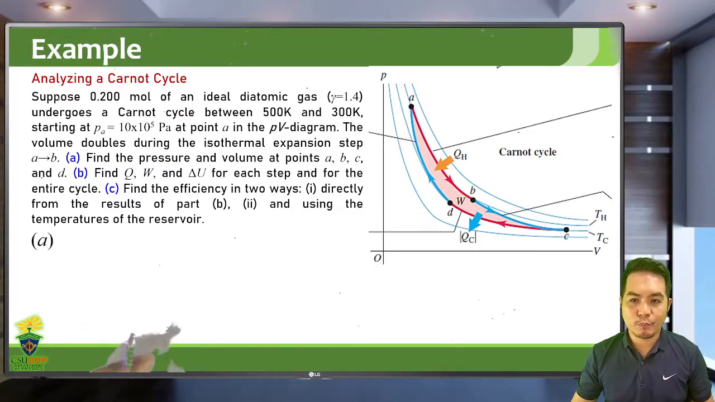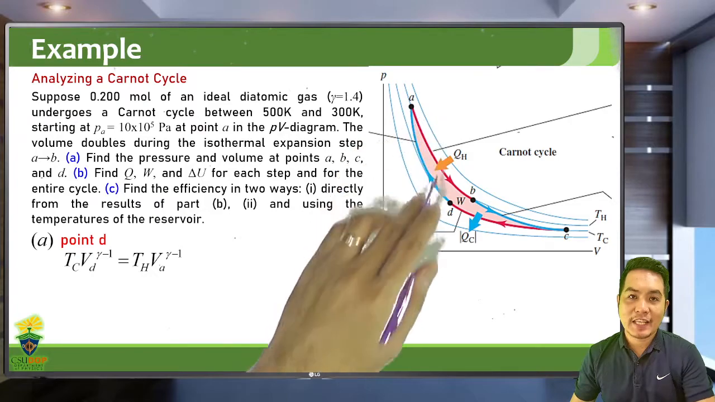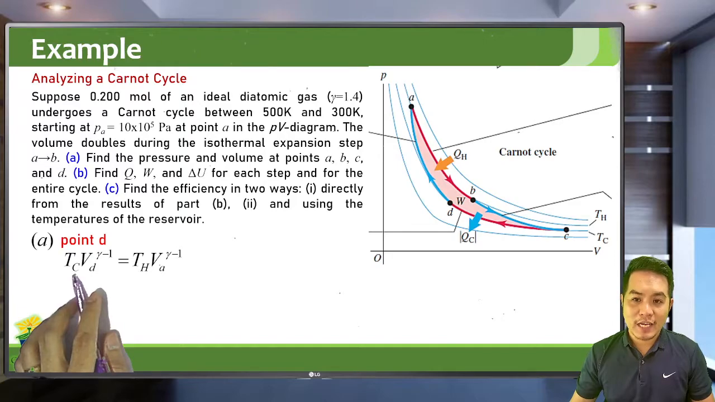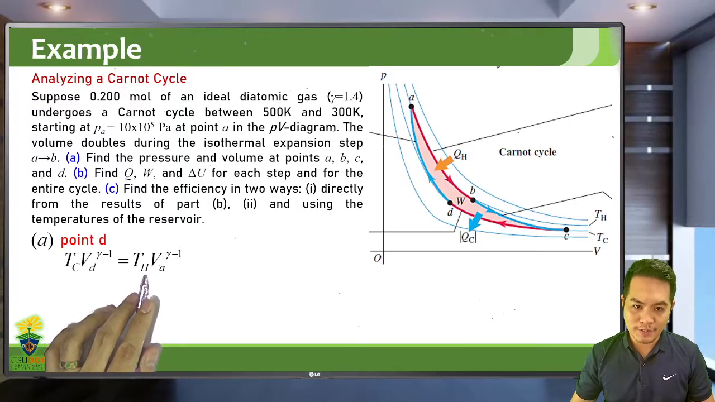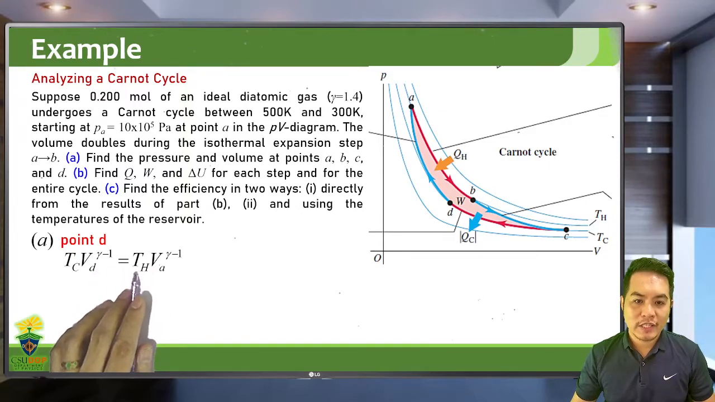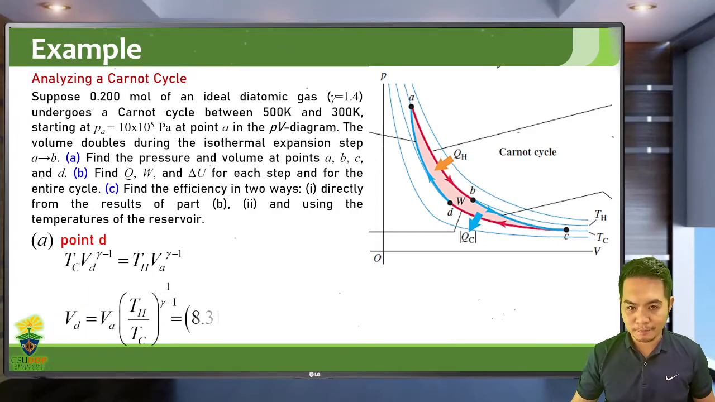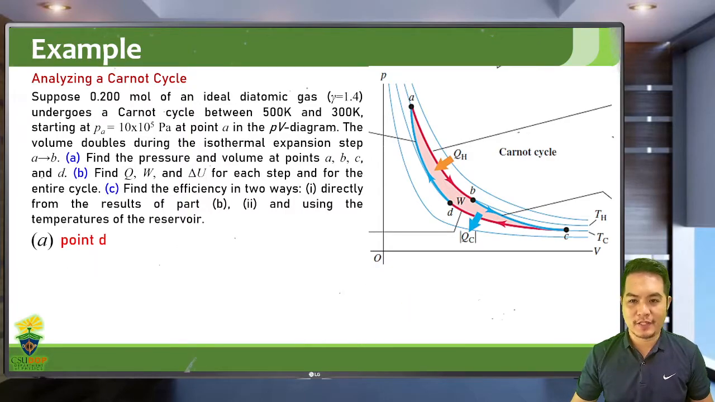Now, the last point, point D. So at point D, again, point D to point A is an adiabatic compression. Again, we use the same relation for the temperature at point D and the temperature at point A. The temperature at point D is TC. The temperature at point A is TH, the higher temperature region. And solve for VD. We already know VA. TH and TC are given, so the only unknown here is VD, the volume at point D. And we get a value of 29.8 times 10 to negative 4 cubic meters.